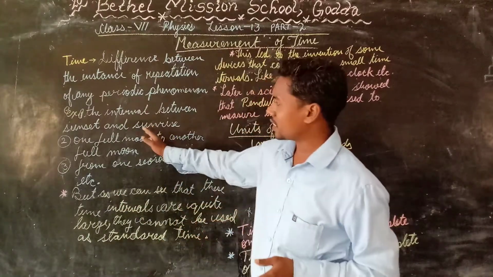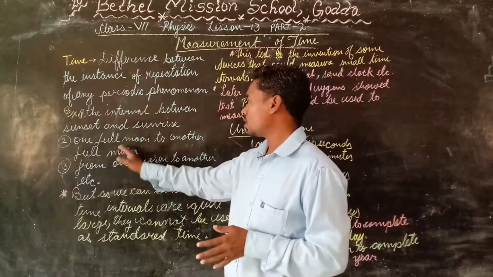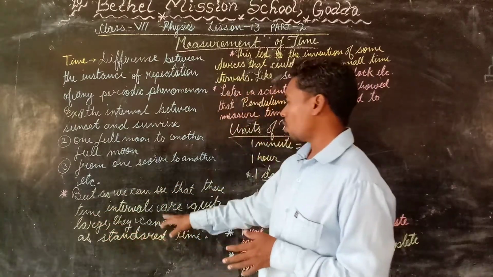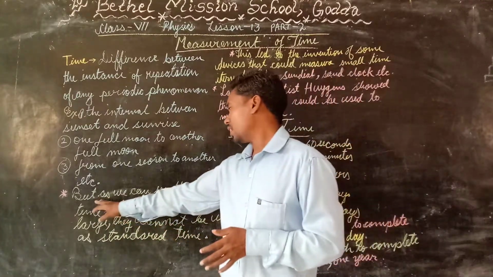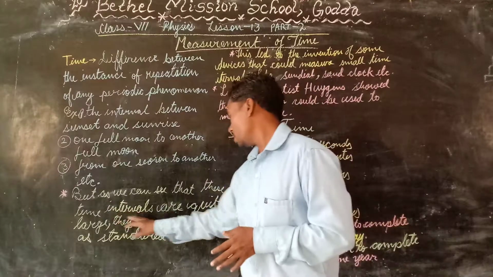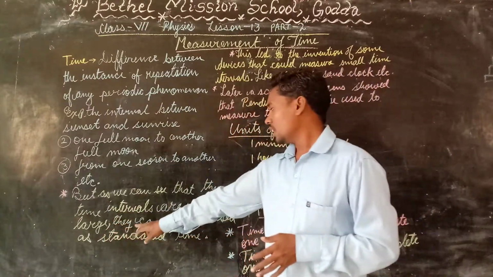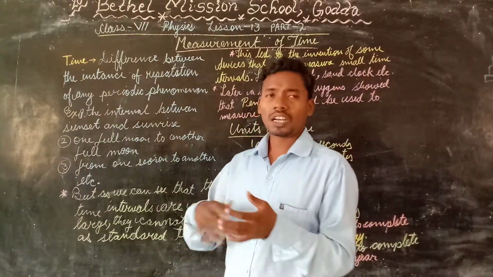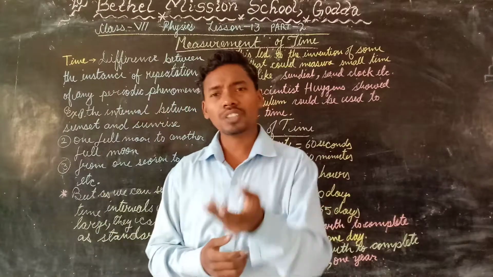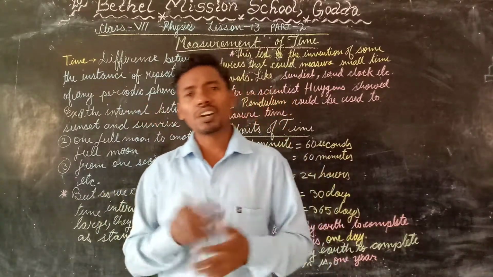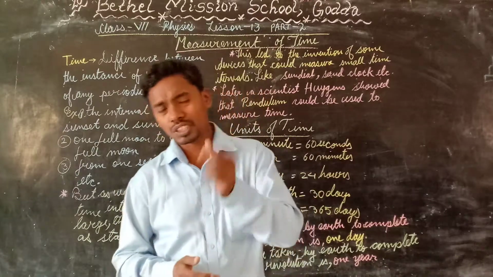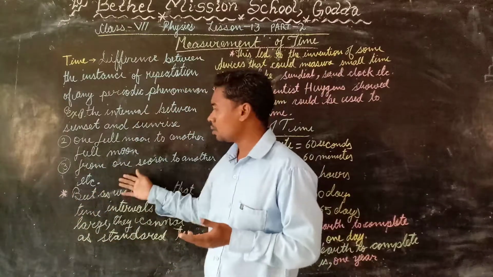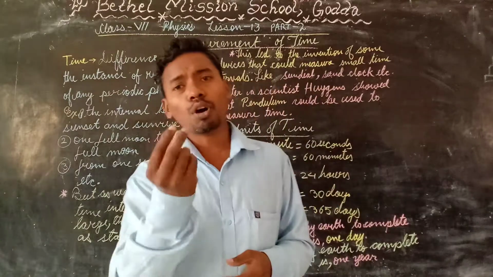So we do not take these as our standard time. Why? Because these are all quite long. As we can see, these time intervals are quite large, therefore they cannot be used as standard time. Understood? Since they are large, if we want to measure a small instant of time, for example a person running a 100 meter sprint, it cannot be measured using such big time intervals. For that we need a smaller unit.